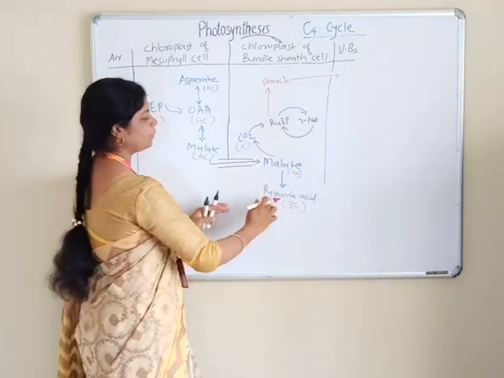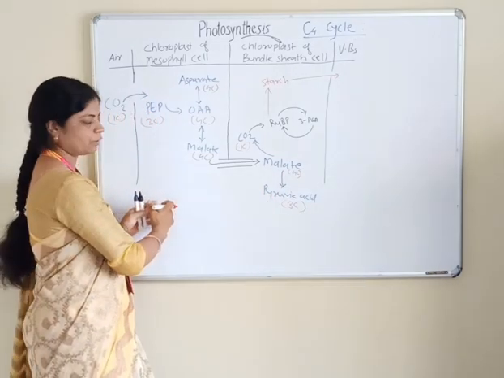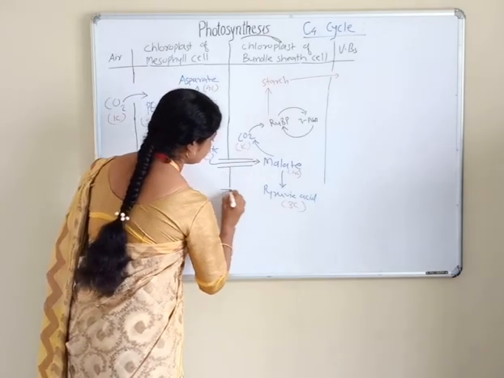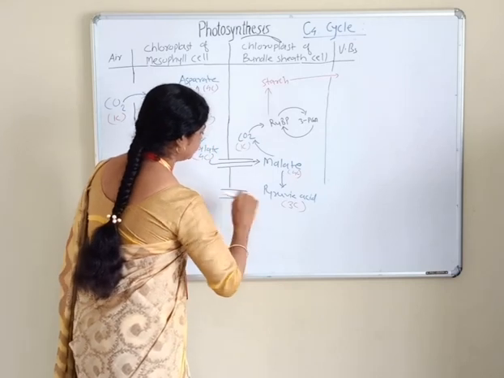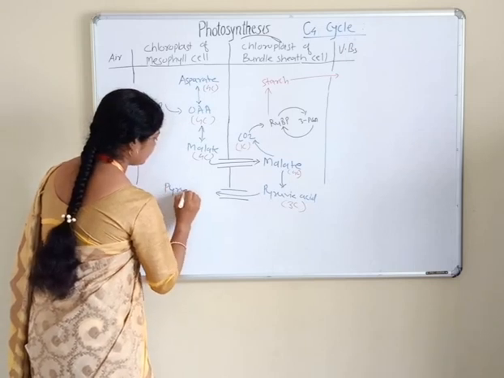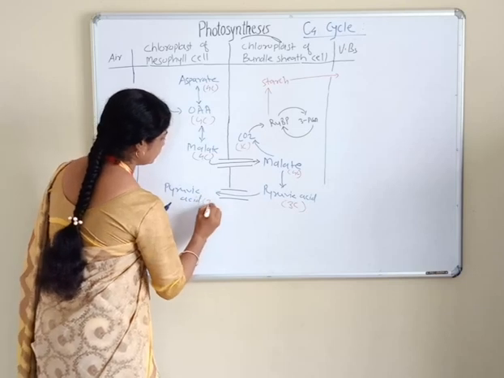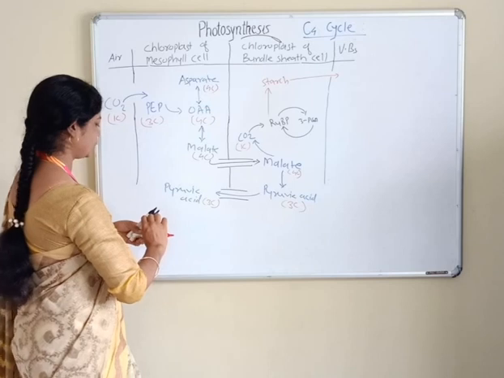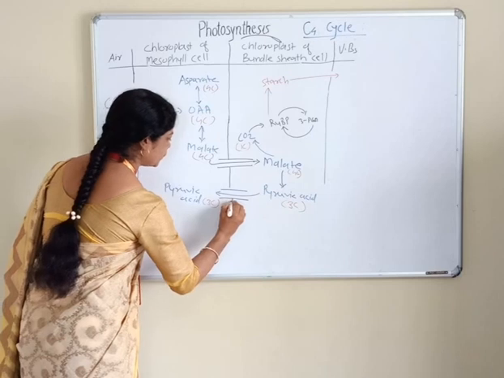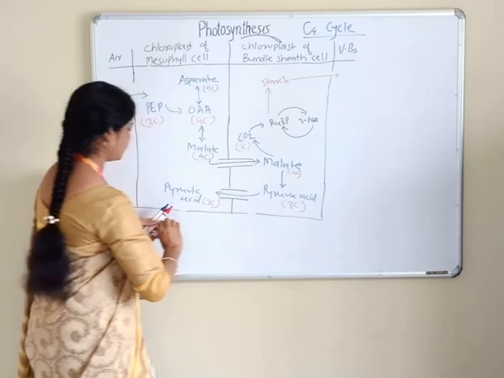In the bundle sheath cell, pyruvic acid is again transported to the chloroplast of the mesophyll cell. So this pyruvic acid enters the mesophyll cell. Pyruvic acid has 3 carbon, and here phosphorylation of pyruvic acid takes place with formation of phosphoenol pyruvate.